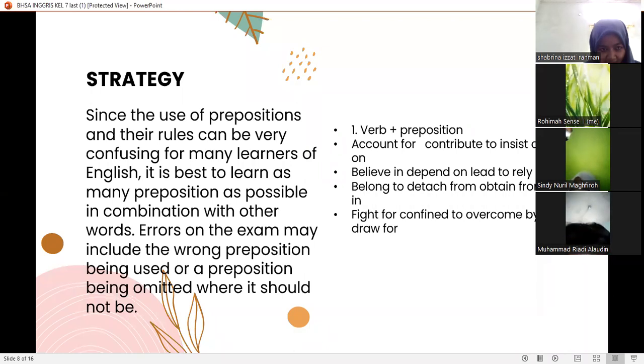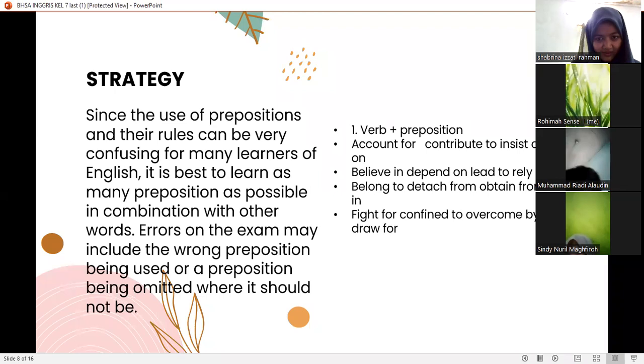Slide 8. Strategy. Since the use of prepositions and their roles can be very confusing for many learners of English, it is best to learn as many prepositions as possible in combination with other words. Errors on the exam may include the wrong preposition being used or a preposition being used where it ought not to be.